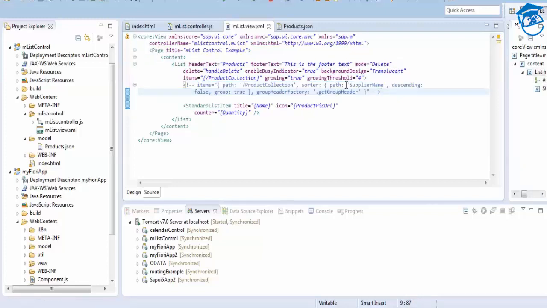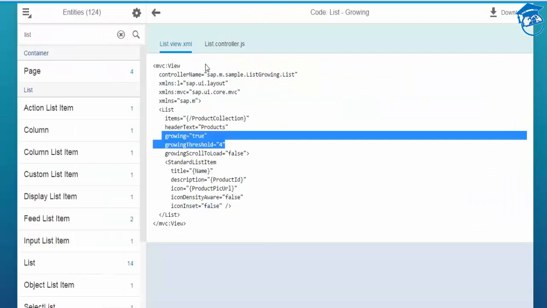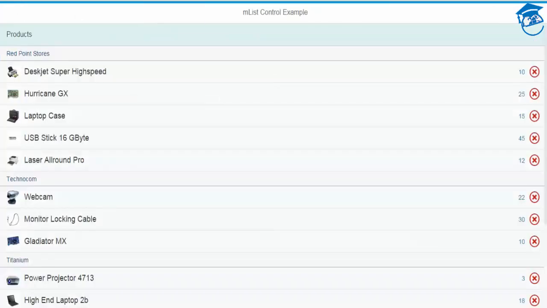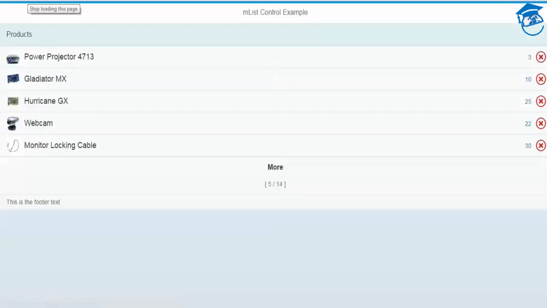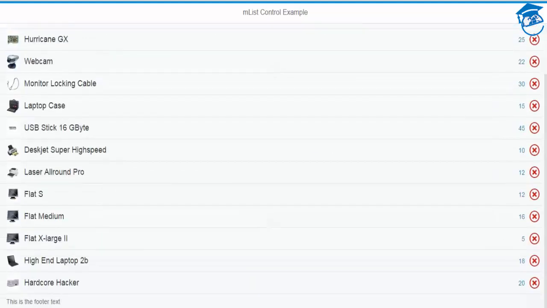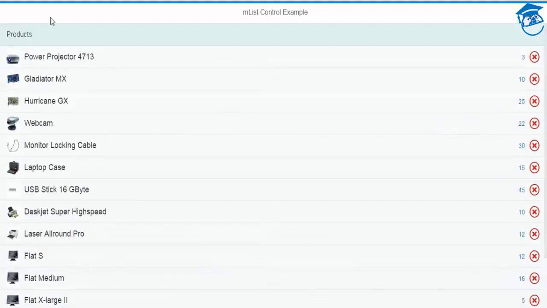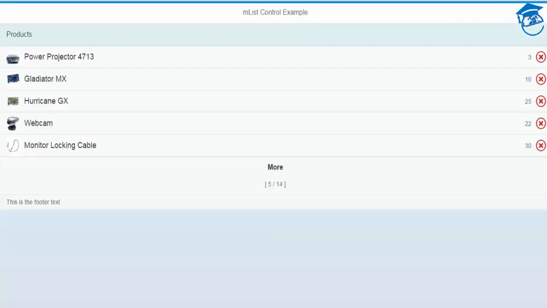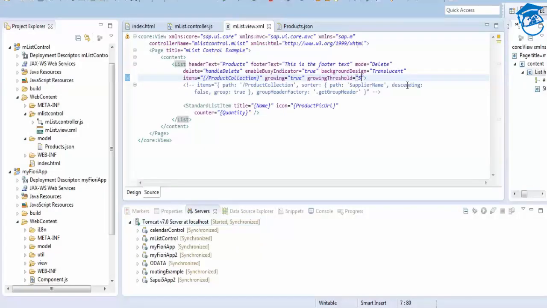Okay, now growing threshold is 4. I'm going to put 5. I'm going to save, and now I'm going to refresh over m.list. Once I clear, see, this is what a more 5. So 5 more will be loaded, then another 4 more, like this. This is called growing list. So when the growing list is used, when you want to load more resources, that time you'll be.